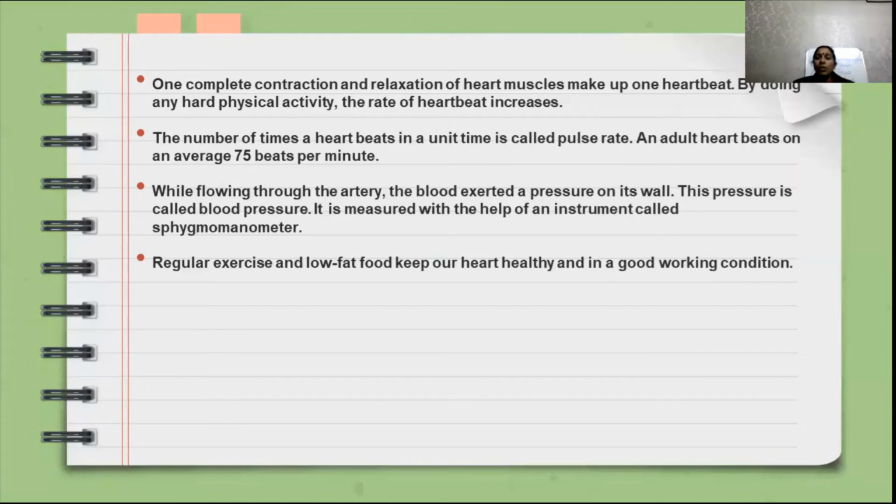And we need to maintain our health in good working condition. So we need to follow regular exercise in our life. We need to eat low fat food and keep our heart healthy. Then the heart will work in good condition. So these are the main topics of this chapter. We already learned the chapter and now we have revised the topic here. In this revision video, I included some exercise answers. The students who have not completed, or have any doubt, can cross check your answers from this.